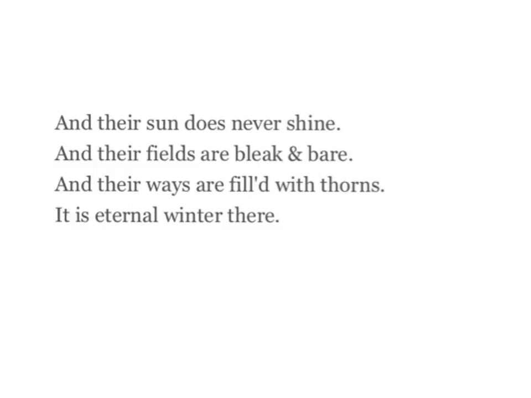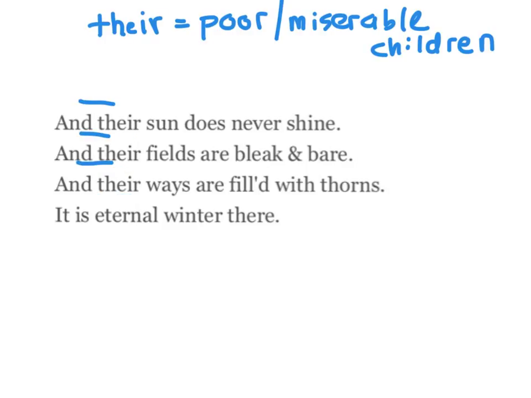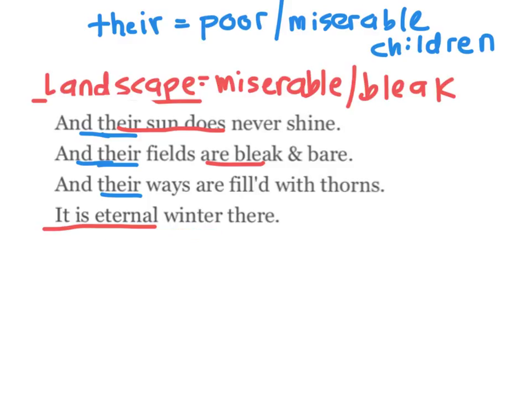Now we're going to pick out some of the significant and important stuff. A lot of times in poetry, when you see repetition, it is very important, as it is here. And the word there refers to the children that we talked about earlier. These first three lines are describing a type of landscape. In this landscape, there's a sun that never shines. And there are fields that are bleak and bare. And the ways are filled with thorns. And the final line says that in this landscape, it is eternal winter. So we conclude that this landscape is pretty miserable and bleak.